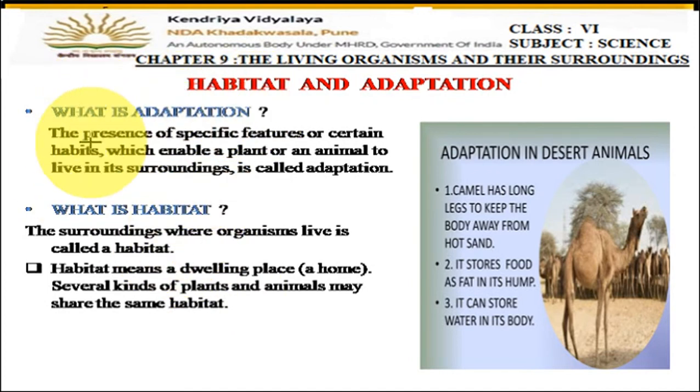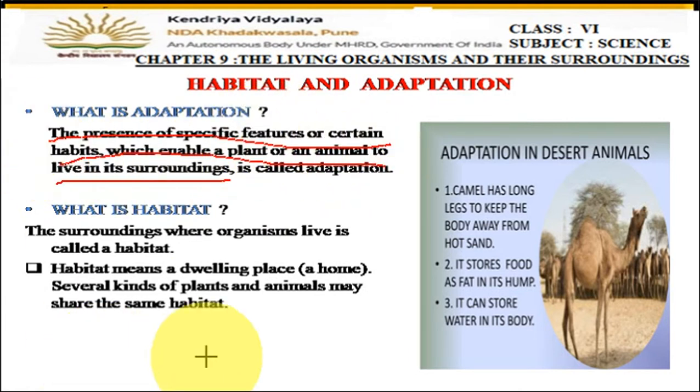So adaptation means the presence of specific features or certain habits which enable a plant or an animal to live in the surrounding. As we have discussed earlier, adaptation means some special changes or some special features, you can say, or certain habits of the animals which help the plant or the animal to live in the surrounding.